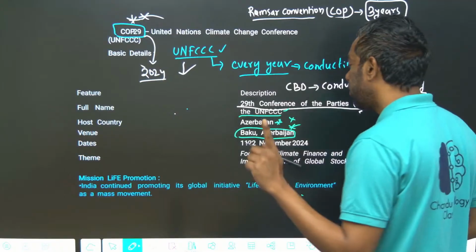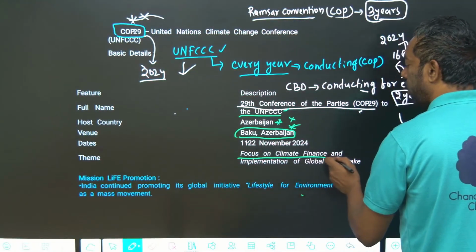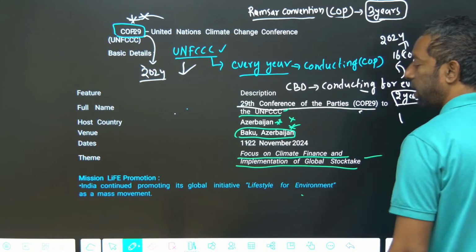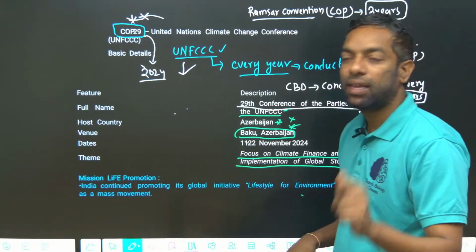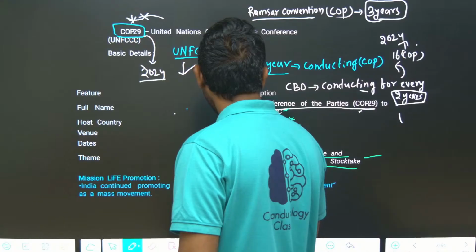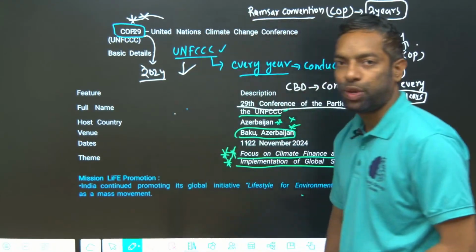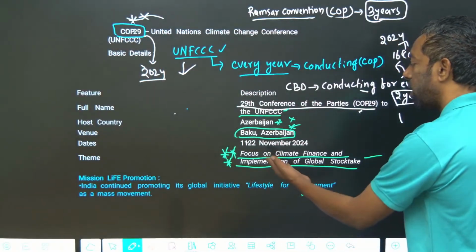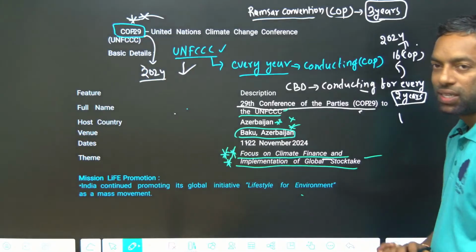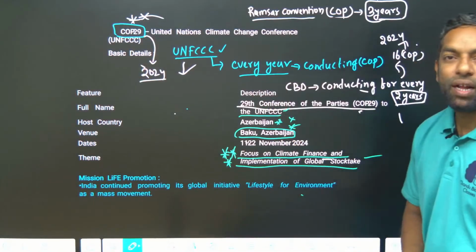The theme they can ask you: focus on climate finance and implementation of the global stocktake. This is the most important theme for the coming exam.